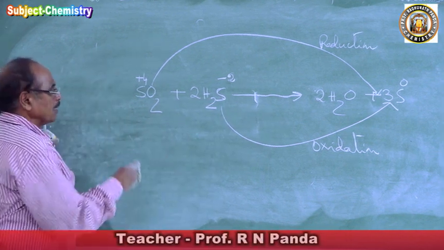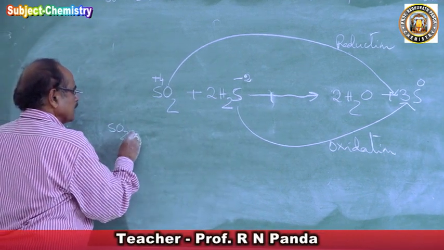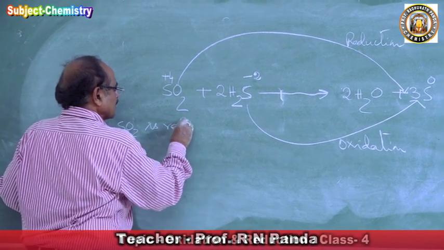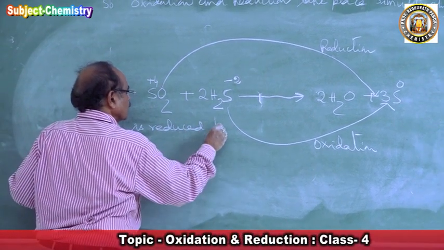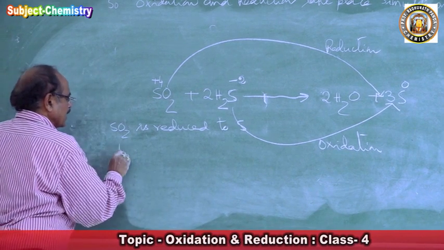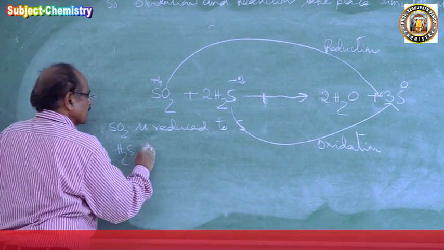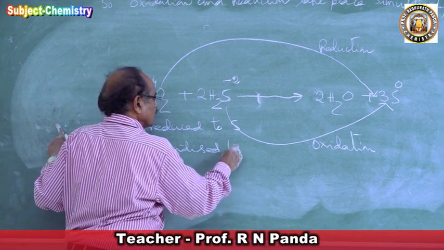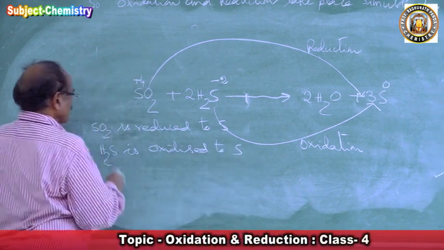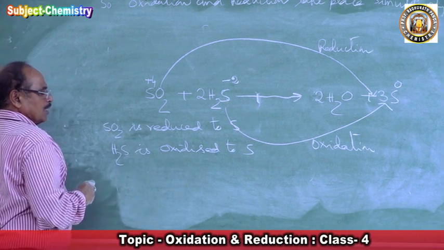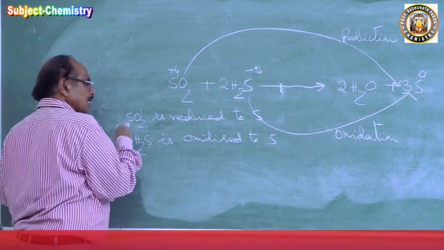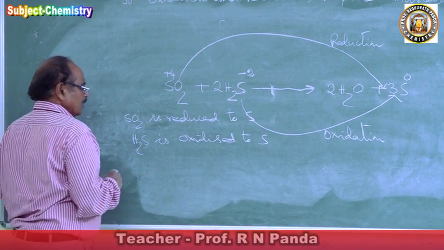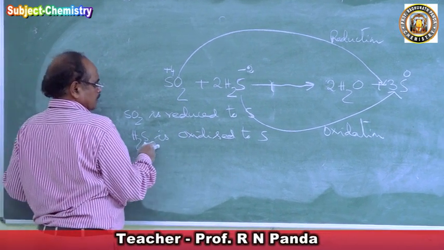In this reaction, sulfur dioxide is reduced to sulfur and H2S is oxidized to sulfur. So in SO2 sulfur is reduced and in H2S sulfur is oxidized.